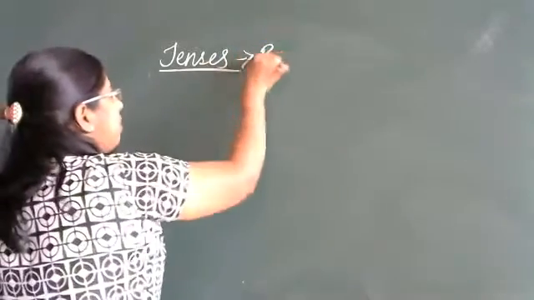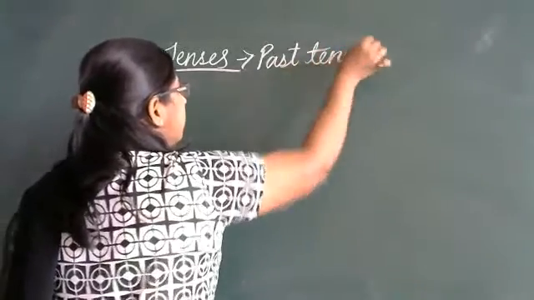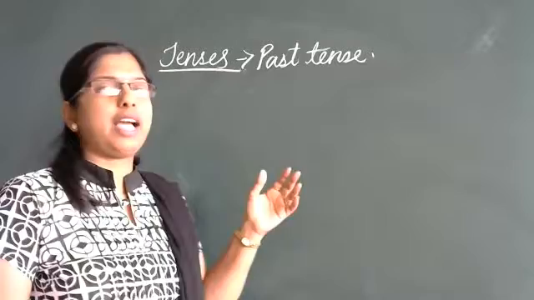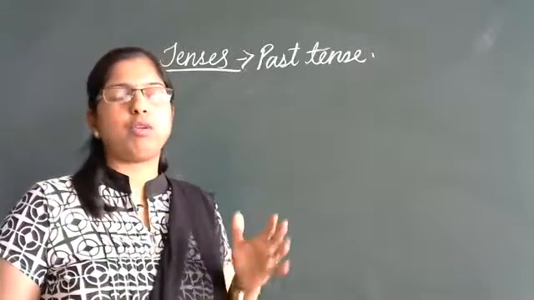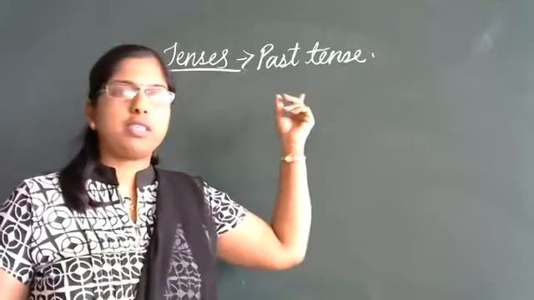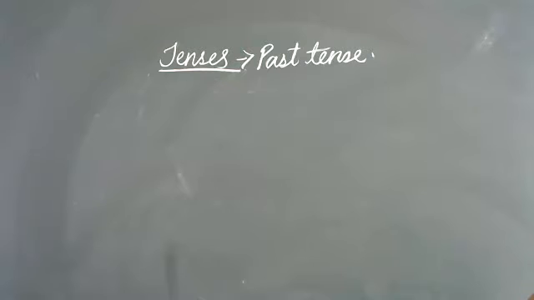So here, past tense. As we have learned in the previous class about present tense, it denotes the action which is done in the present. The same way, what is the meaning of past tense? Past tense means the action which is done in the past.